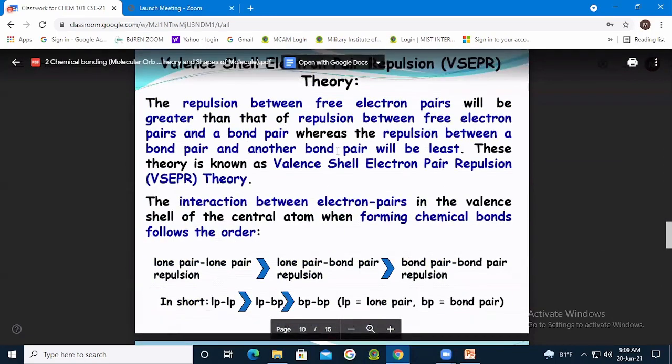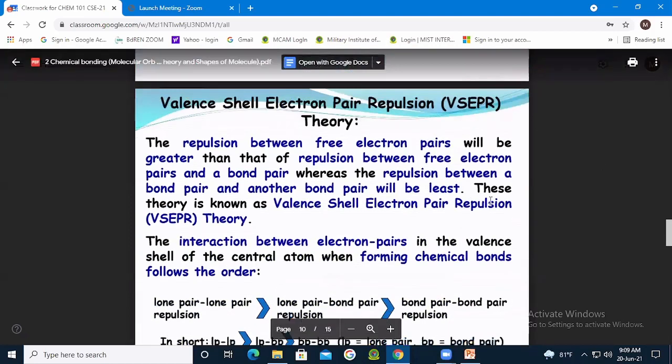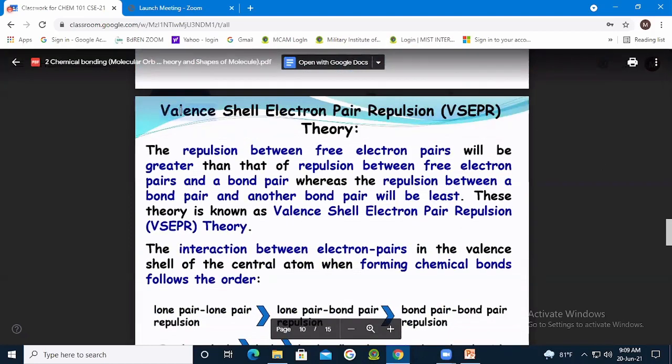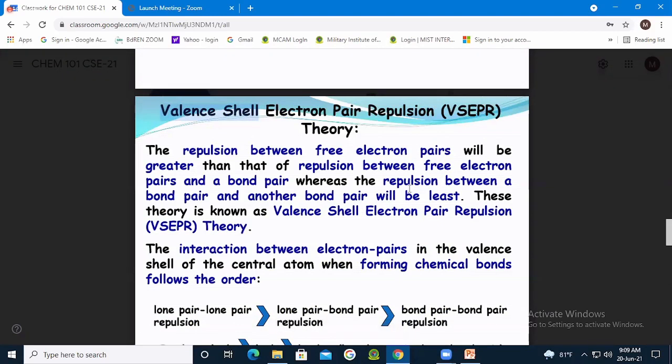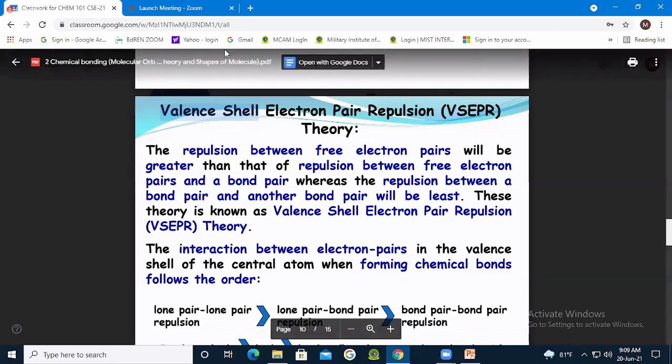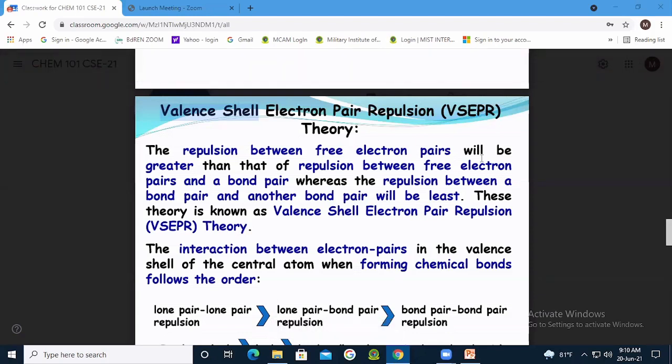That repulsion will be discussed in this theory, that is called valence shell. You know what is valence shell? The outermost shell of electrons. Very good. The significant role of an electron actually comes from the valence shell electron, not from the inner shells.